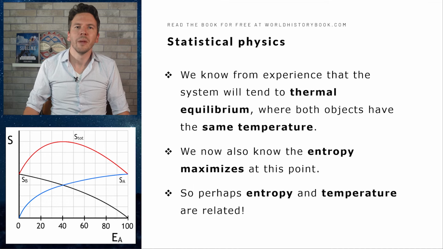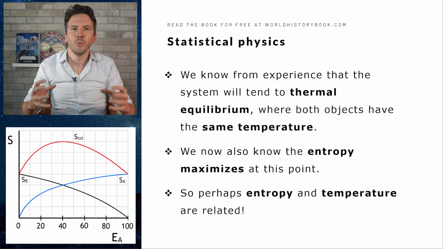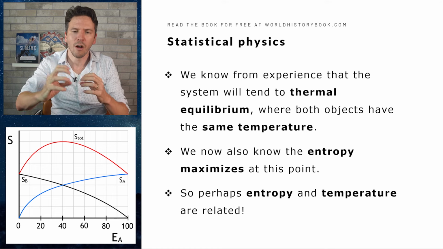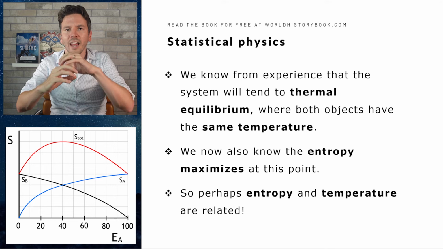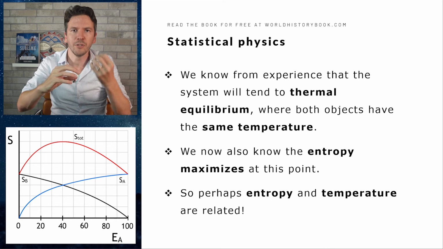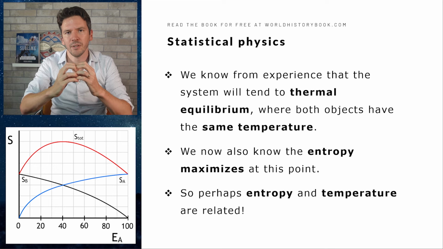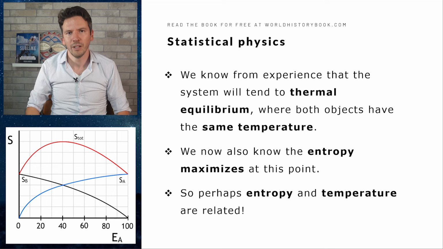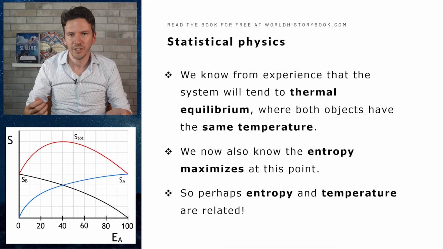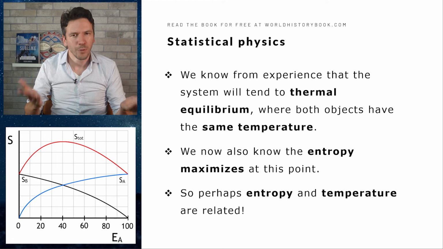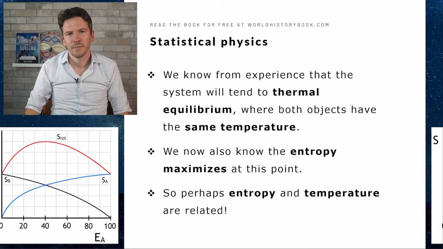Now, we also know from experience that the system will also tend to a thermal equilibrium. If we have one hot block and a cold block, the energy will move from the hot block into the cold block until both blocks are eventually at the same temperature, and that is called thermal equilibrium. So at thermal equilibrium, the temperature is the same and entropy is maximized. So perhaps Boltzmann thought, these two concepts have something in common.